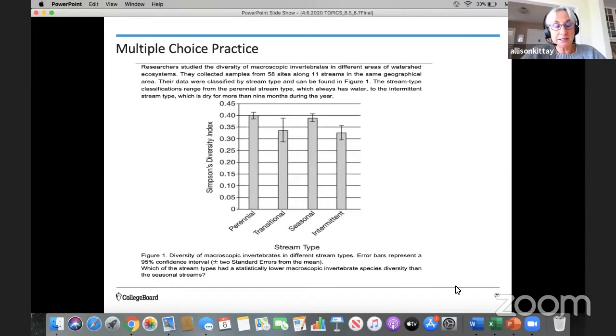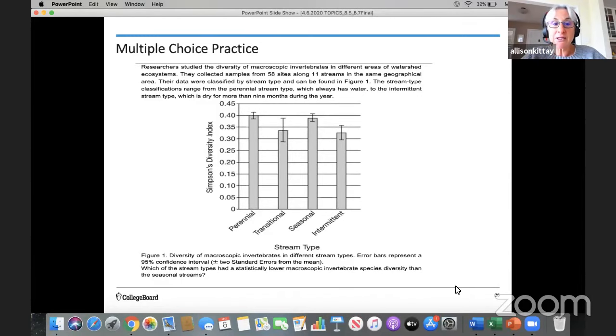Multiple choice practice. So let me read you the question and you read along with me. Researchers studied the diversity of macroscopic invertebrates in different areas of watershed ecosystems. They collected samples from 58 sites along 11 streams in the same geographical area. Their data were classified by stream type and can be found in Figure 1.